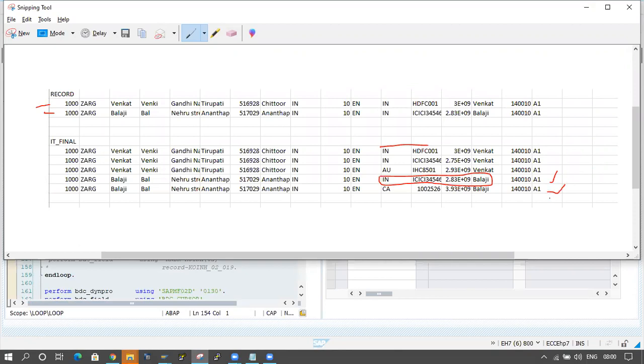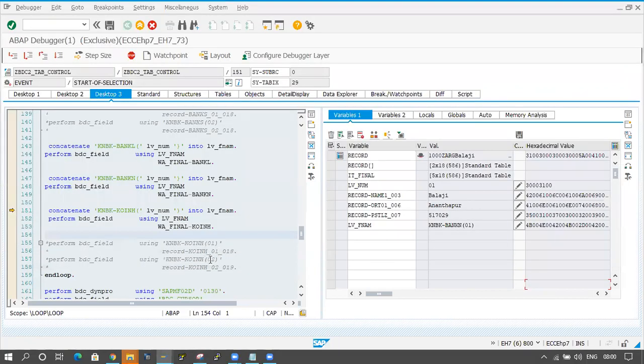If you have one more record, banks of 03, then banks of 04. However many records are available, that number will increase here automatically.